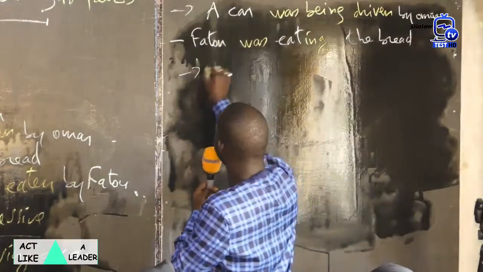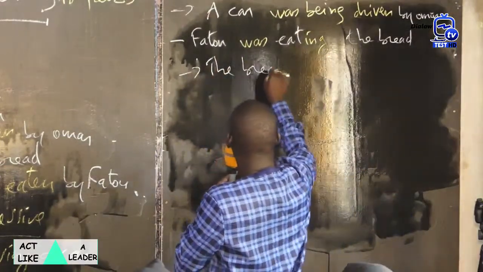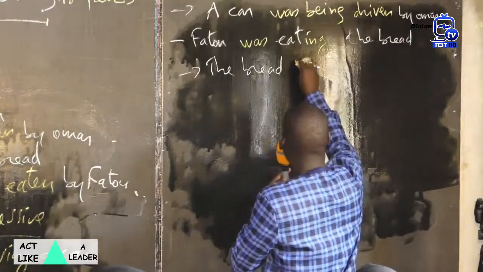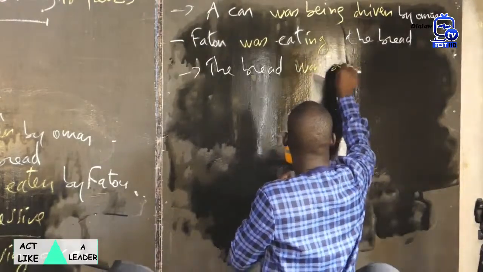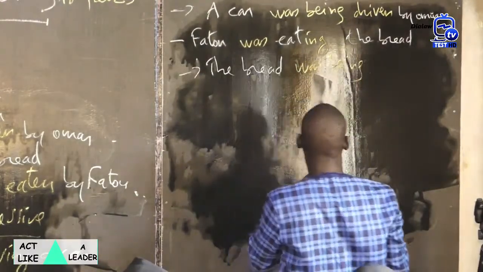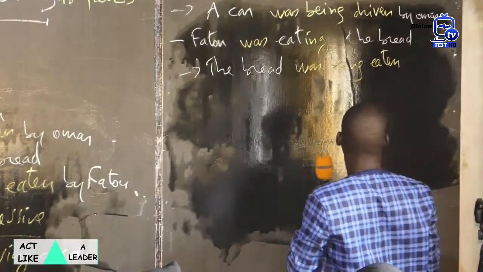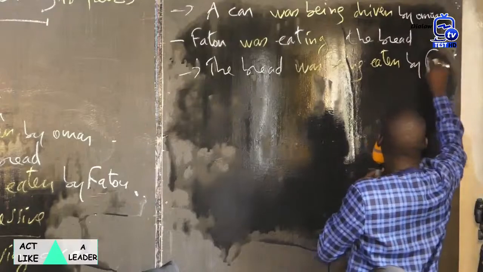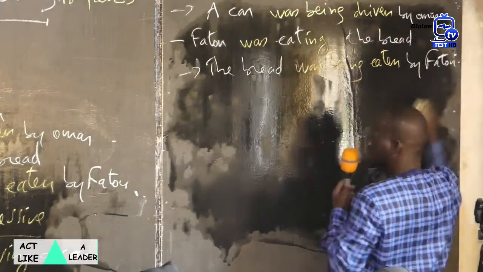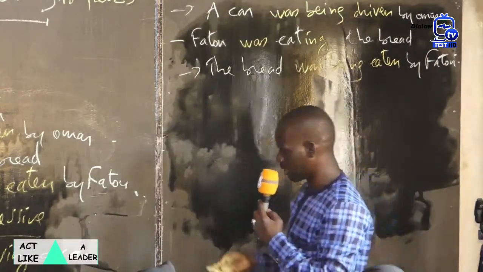The bread was being eaten by Fatu. Okay?